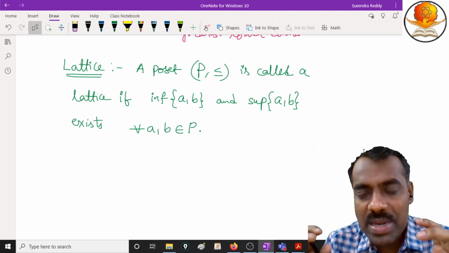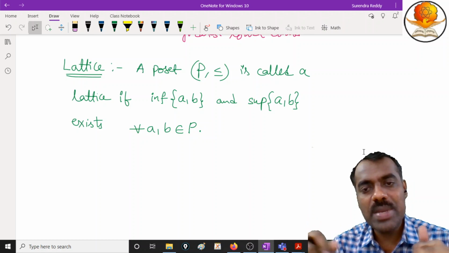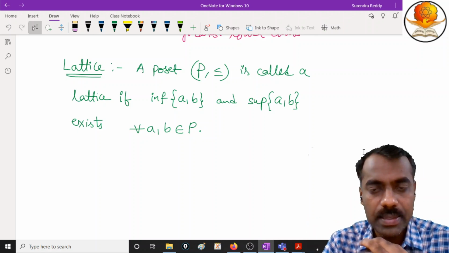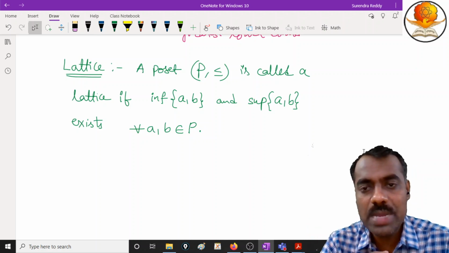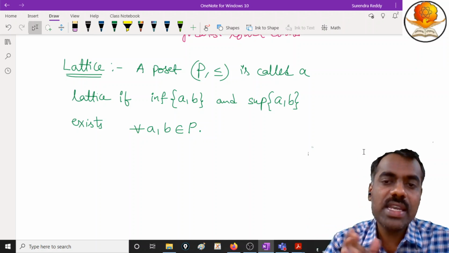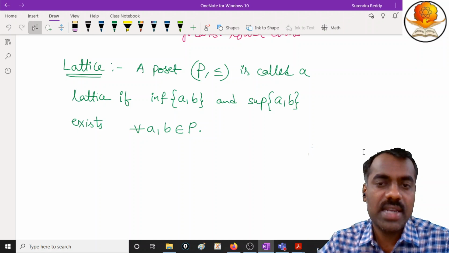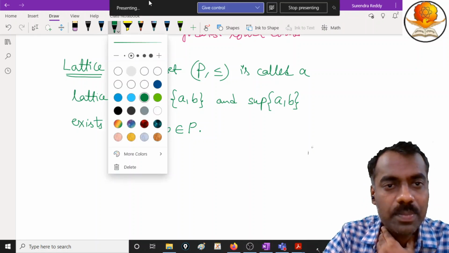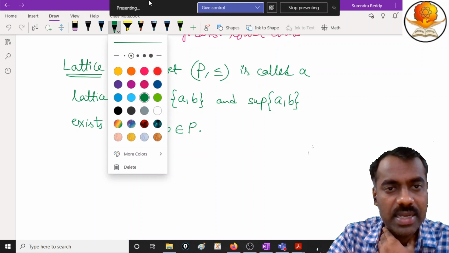If for some two elements there is no infimum, then that poset is not a lattice. Similarly, if for some two elements there is no supremum, then it is also not a lattice. Let's understand this concept with an example.